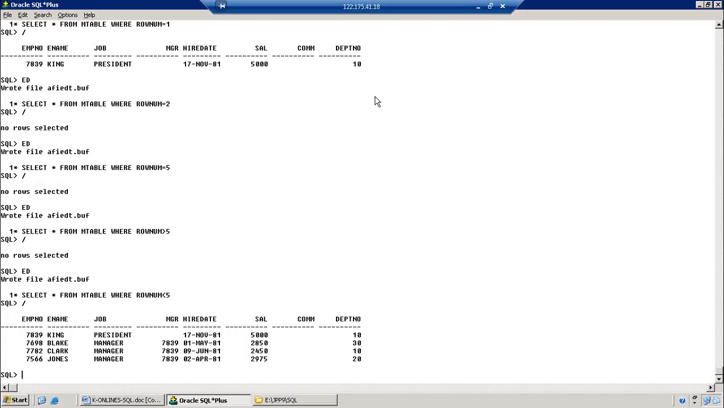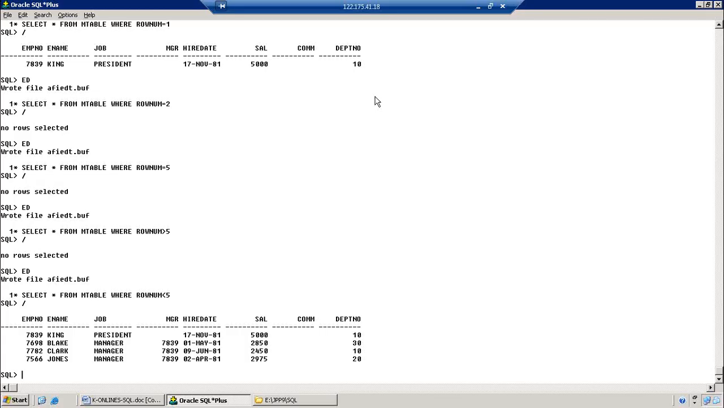In our EMP table we have only 14 records. We can easily recognize the second record and type it directly. Suppose we have lakhs of records in our table, say 90 lakh records in the database table, and I want to see the 99,999th record. How can we do that? For that purpose we can go for the inline view.